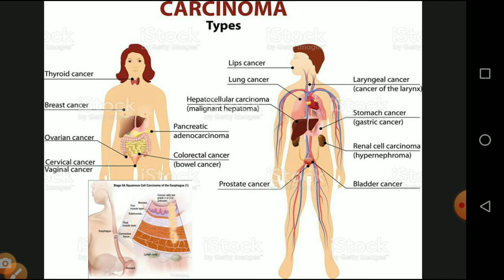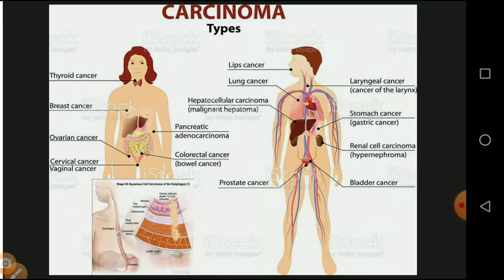Then cancer of the larynx, which is laryngeal cancer, pancreatic cancer, cervical cancer in women, ovarian cancer also in women, and thyroid cancer. These are the different types of cancer caused by carcinoma.